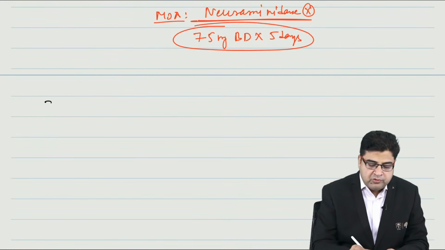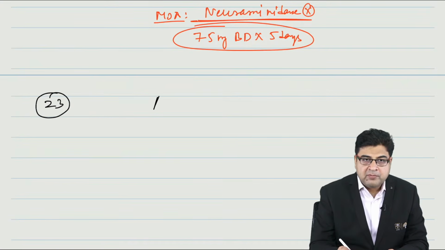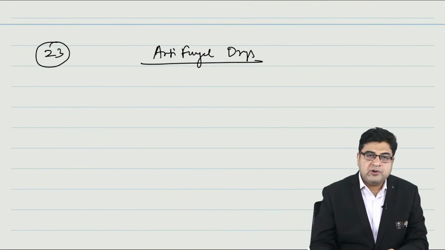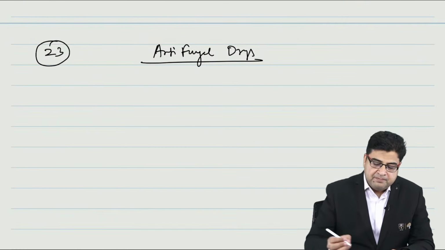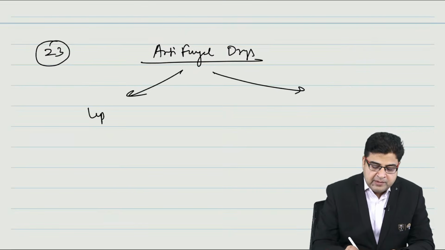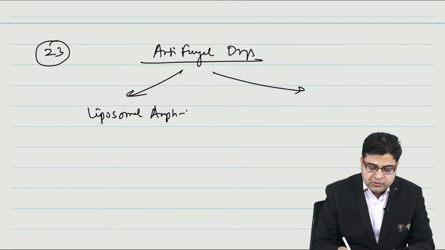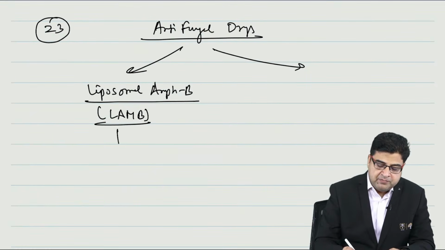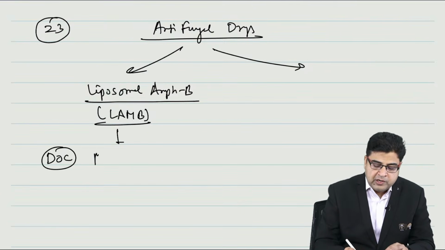Now let's talk about topic number 23. Topic number 23 is based on antifungal drugs. If we talk about the important drugs in antifungal, I would like to highlight two groups for you. One is liposomal amphotericin B, which we also call LAMB. Now this medicine is the drug of choice for mucormycosis.